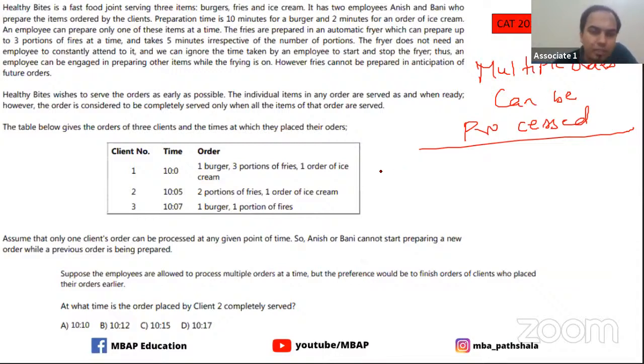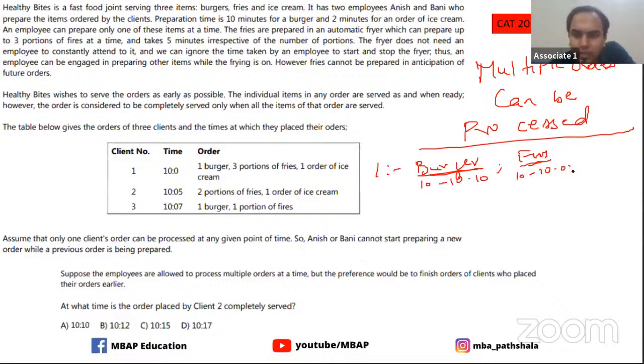So let's check here. What happened with client number 1? Client number 1 has come, and let's say there is a burger which takes 10 minutes of time. So this goes from 10 to 10:10. The burger goes here. Fries can anyway be done simultaneously, so I would not take an impact of this, but this goes from 10 to 10:05. And ice cream, which goes from 10 to 10:02. This can be done like this.